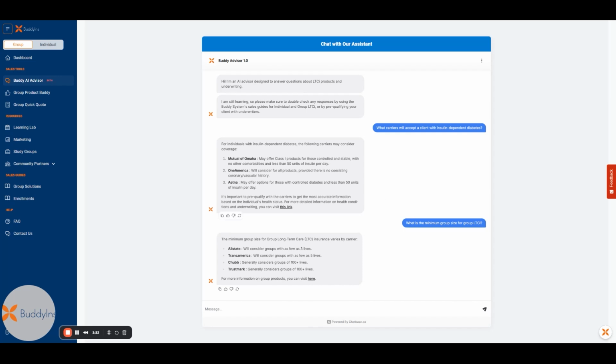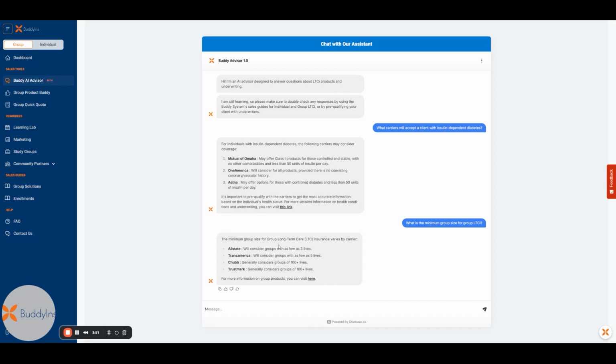So you can see in this underwriting question, it says it's important to pre-qualify with the carriers to get the most accurate information based on the individual's health status. But for more detailed information on health conditions, you can visit this link. And it will link directly to our underwriting buddy document so you can dive in and get even more information.